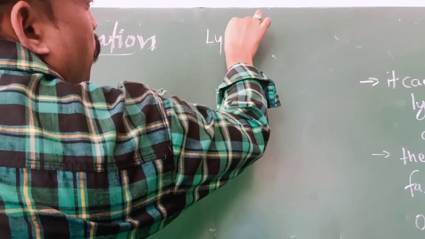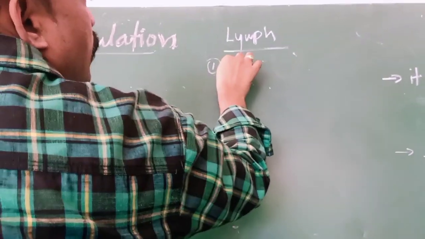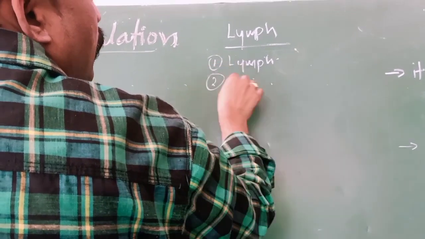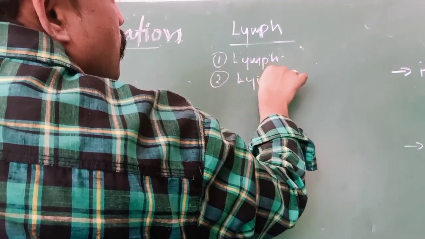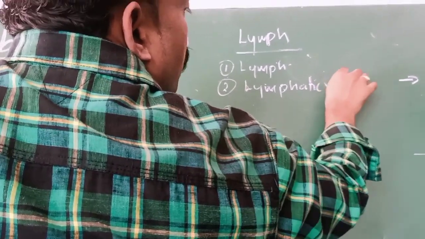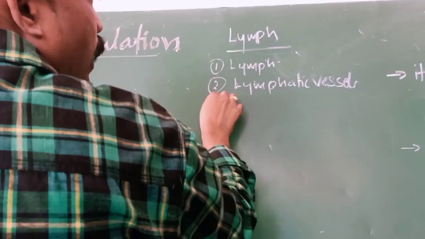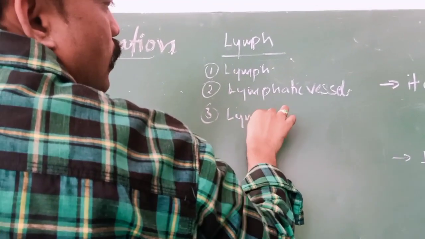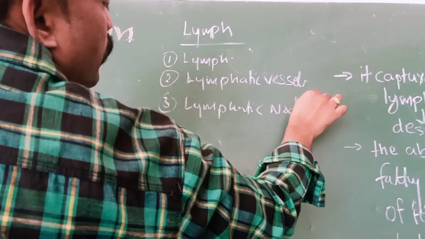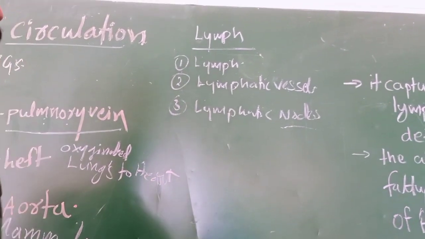This lymphatic system is made up of what? Lymphatic vessels, lymphatic capillaries, and lymphatic nodes. That means where two lymphatic capillaries are connected, that is what we can call a lymphatic node.